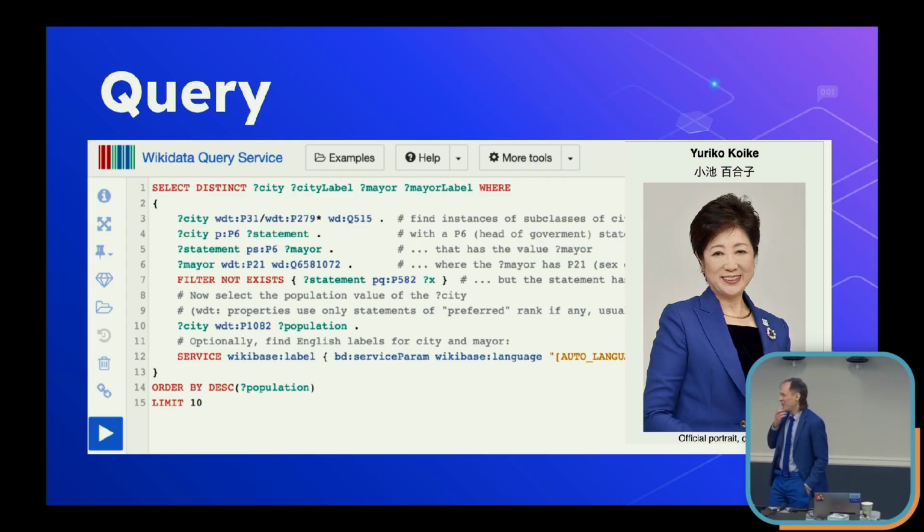Fair. Yeah. So it's catch as catch can. That's the best I can say.